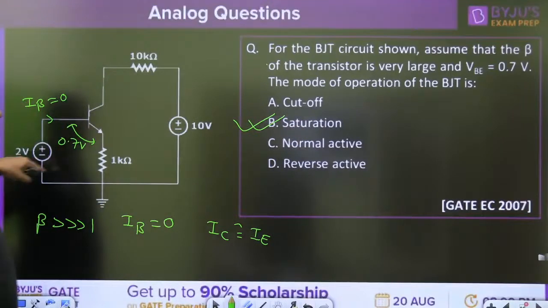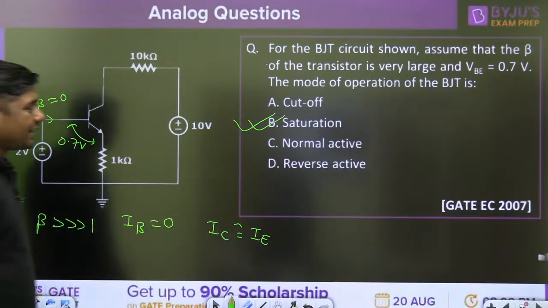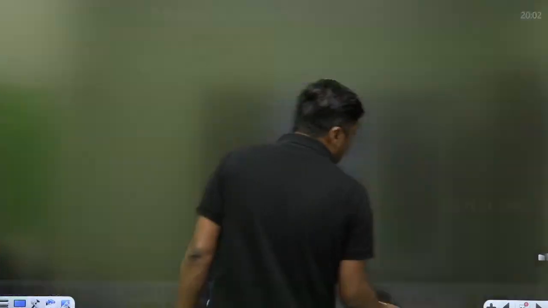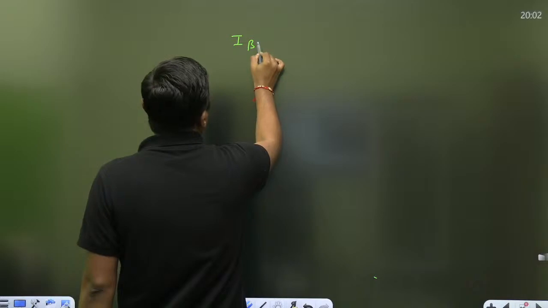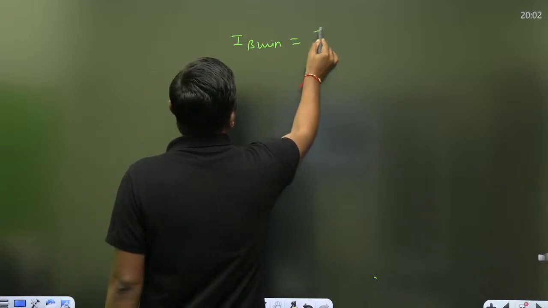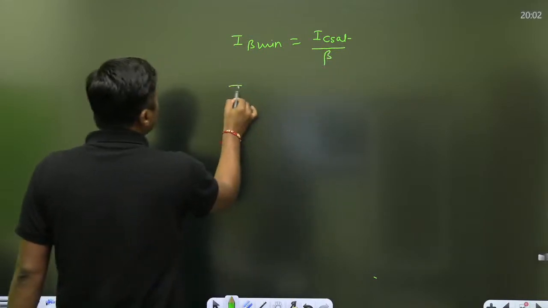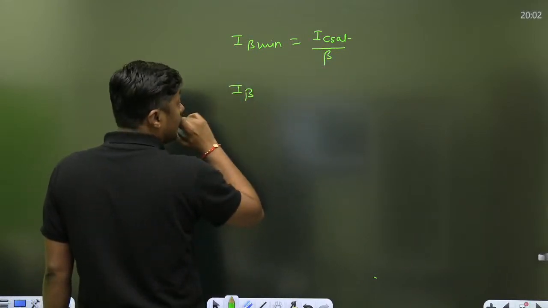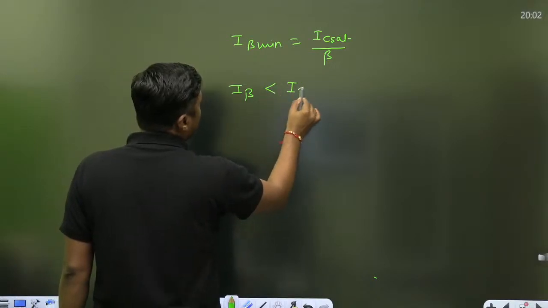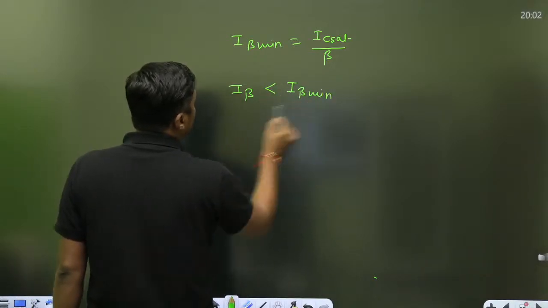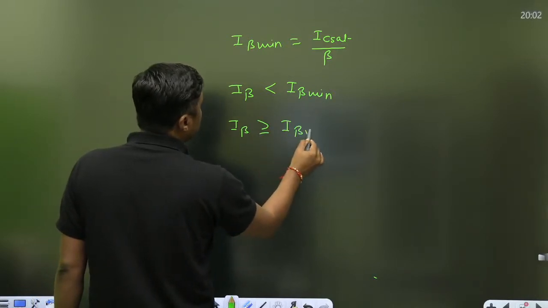To find this value, then find this value and compare these two. Normally, we have the idea that if the beta is given, we are going to calculate the IB. What is the IB minimum? IC sat upon beta. Then we are calculating the IB. And IB should be less than IB minimum for the active region, or IB should be greater than or equal to IB minimum for saturation.